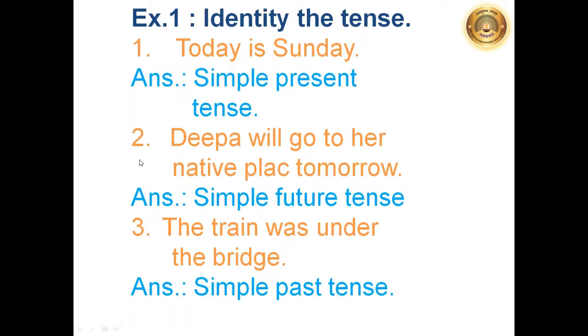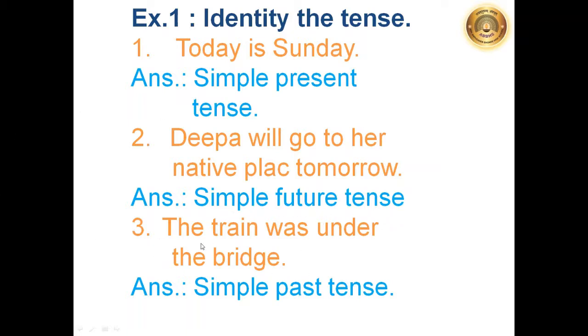Now the second sentence, we will read and identify the tense of it. Deepa will go to her native place tomorrow. So the action is going to take place tomorrow. The action is not on just now at present. It is going to take place or will happen tomorrow. Here the word will is showing that the action will take place tomorrow. The action is going to happen after some time, that is tomorrow. So this is the simple future tense.